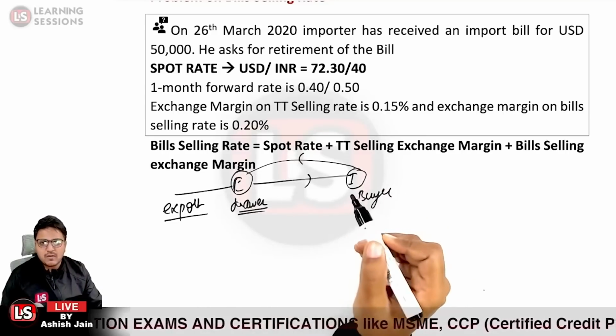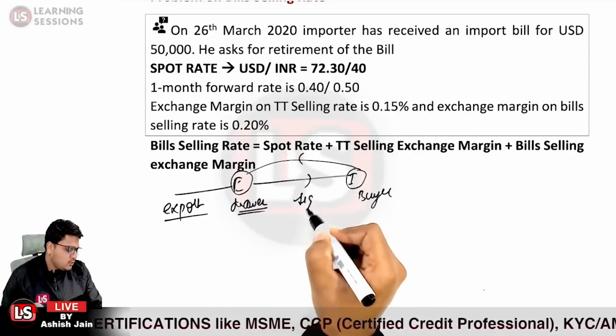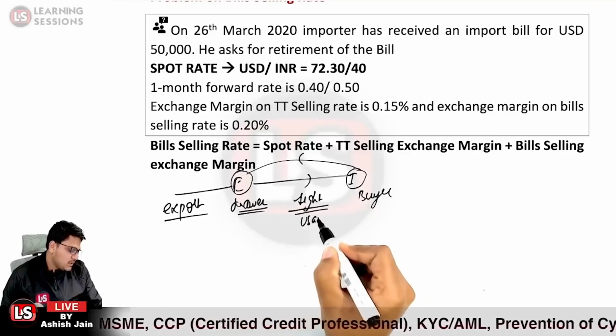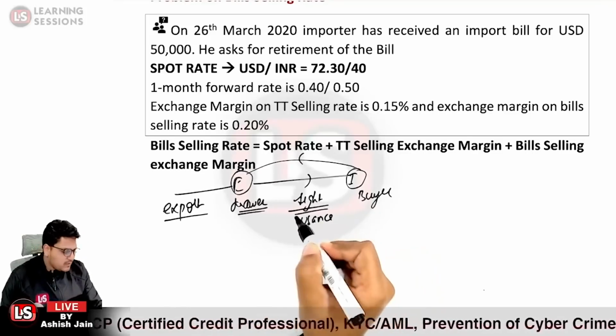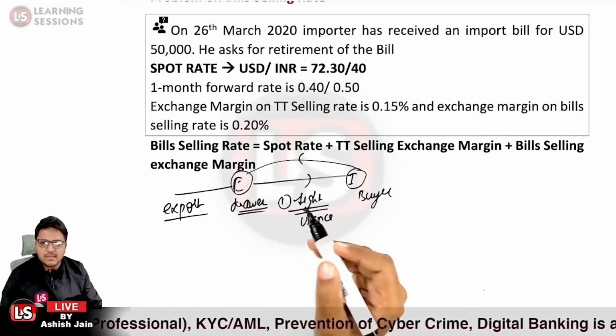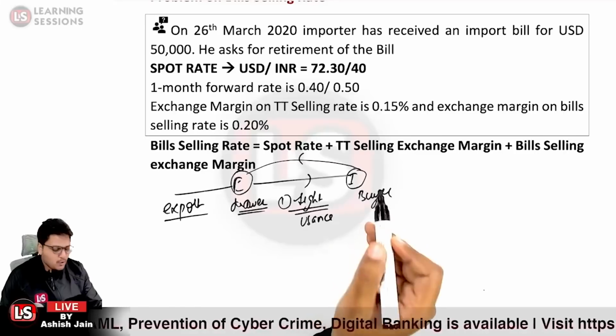Now let me give you an example of a sight bill. There can be two types of bills: one is the sight bill, and the other is the usance bill. Now what is the sight bill? It is to be paid on presentation of the bill. So whenever the bill is presented by the exporter over here, the amount is to be paid by the importer.